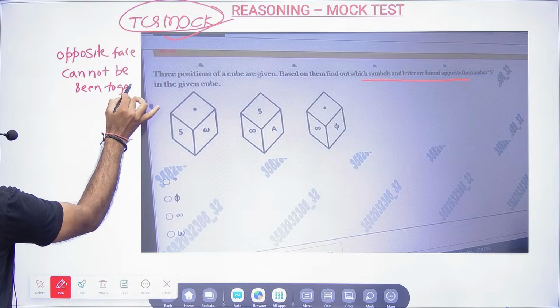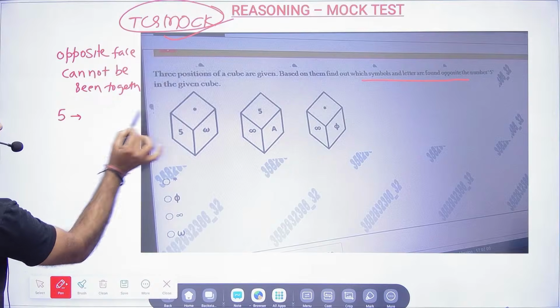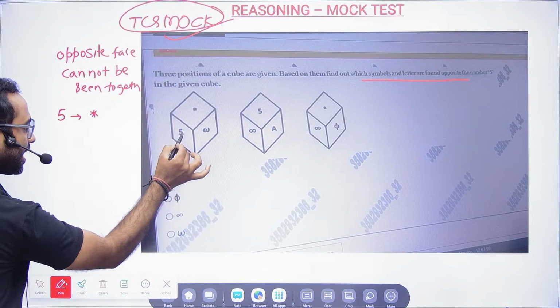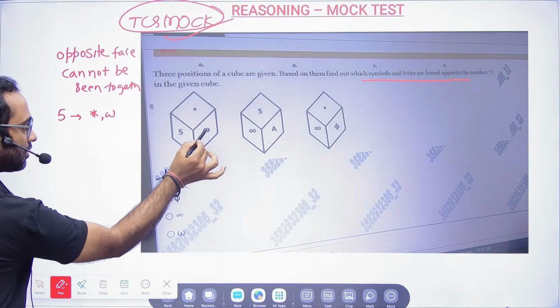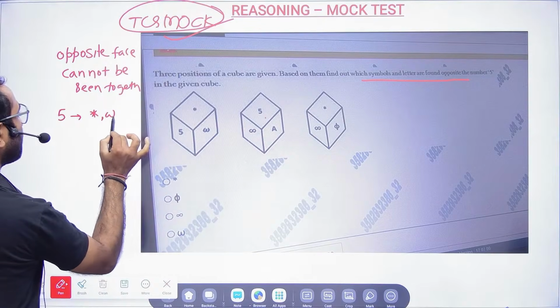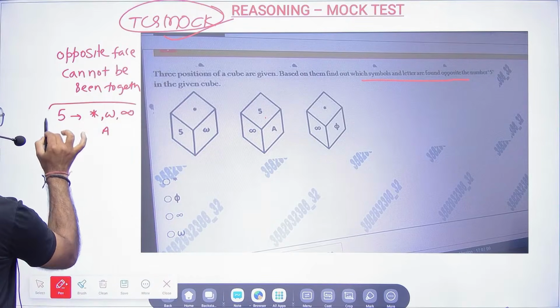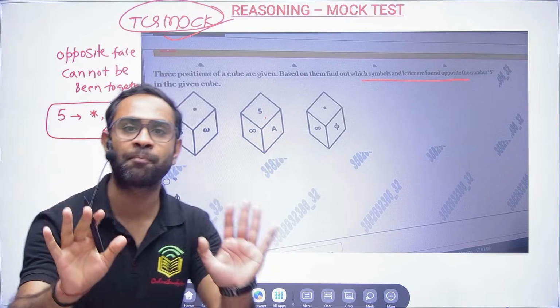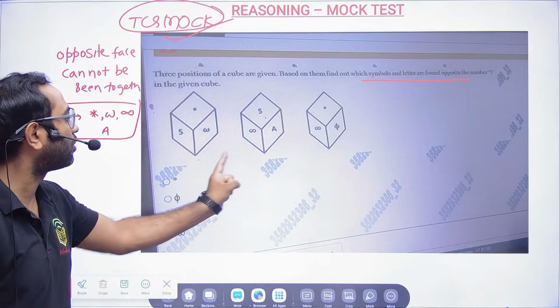Now here it is very sure that 5 opposite cannot be star, because we are seeing them together. 5 opposite cannot be this one. 5 opposite cannot be infinity and 5 opposite cannot be A. If it is opposite, you will not be seeing it in these diagrams.